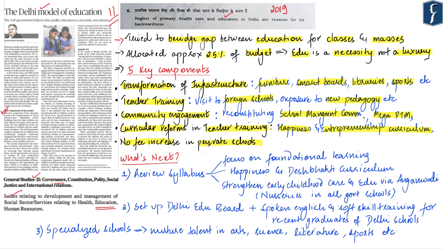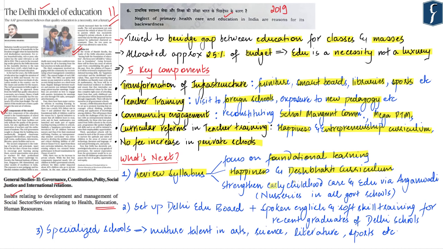Now, these were the 5 things on which the Delhi government focused in its last run. And now the AAP government has Agenda 2.0 for the education, in which it will focus on 3 major things. The first is that it will review the syllabus of classes 1 to 8 standard, in which they will lay emphasis on foundational learning. Apart from ensuring that all children can fluently read, write, and do basic mathematics, the focus will also be on building emotional resilience in the children through the happiness curriculum, as well as teaching the school students about our core constitutional values through the Desh Bhakti curriculum.